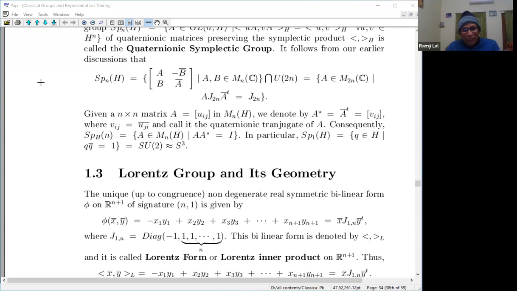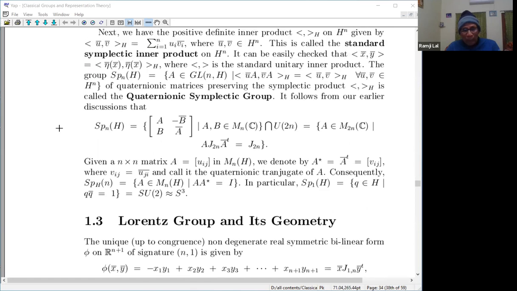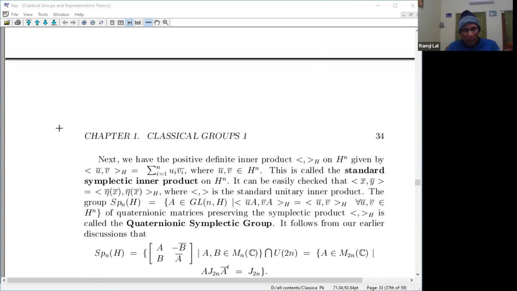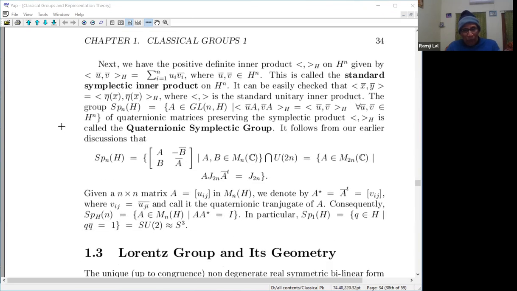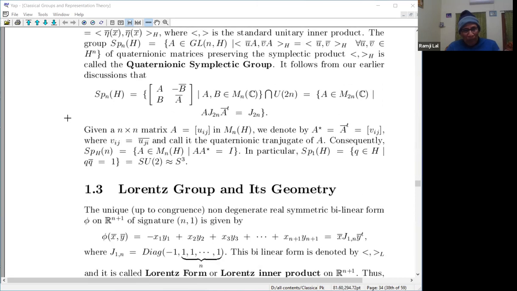This time I could get some time, so I could write some notes here. These lecture notes on classical groups, more or less, I'm trying to write down also. So I have written something and I'll just share it with you.